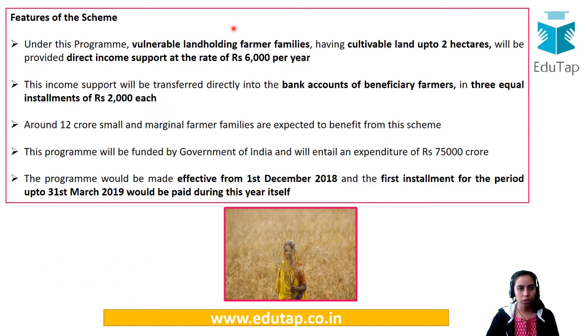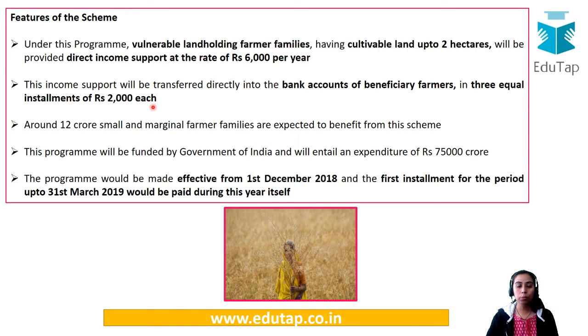So let us see what are the features of the scheme. Quickly, I have told you that rupees 6,000 per year would be given, but the important thing is that it would be given only to the vulnerable land holding farmer families. That means who have a land which is cultivable up to 2 hectares. So that means that if you have land like more than 10 hectares, that basically means if you are not in the category of small and marginal farmers, you will not be availing the benefits of this particular scheme. So related to this categorization also we are going to cover in this particular video only. We'll come back to that later. First let us see what are the other features.